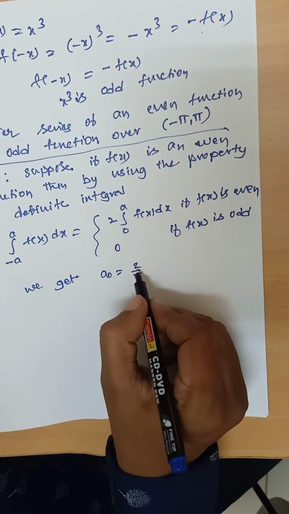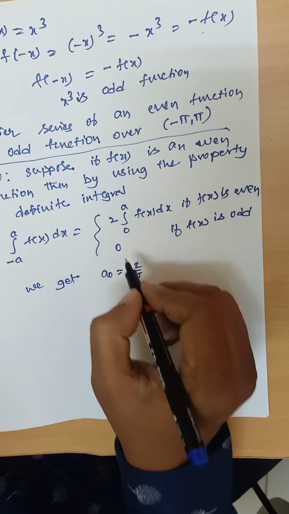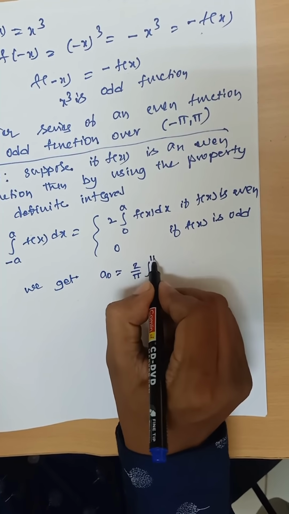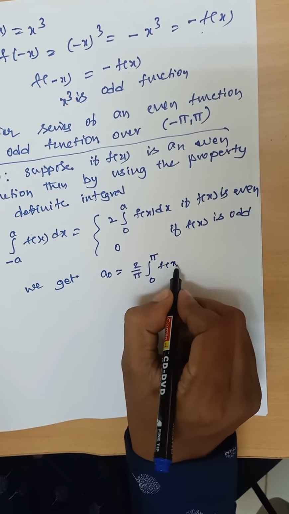Only the formula is changed, that is 2 by pi integral 0 to pi f of x dx.